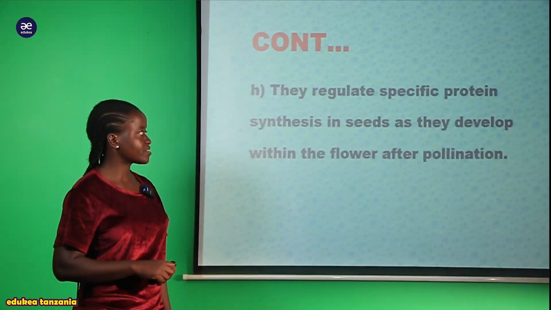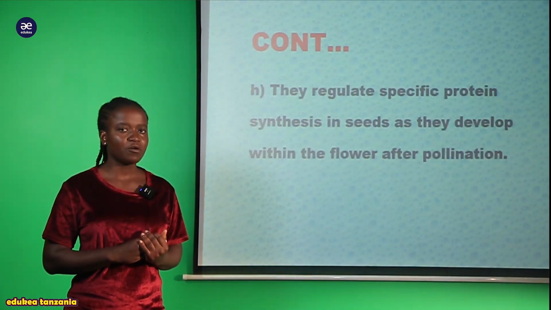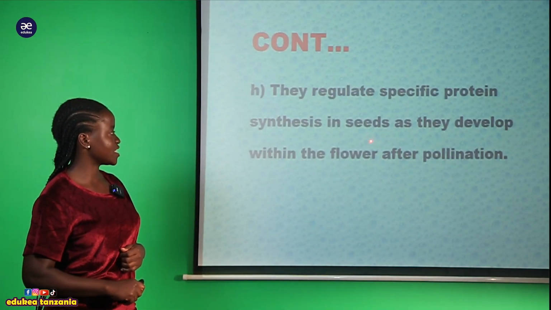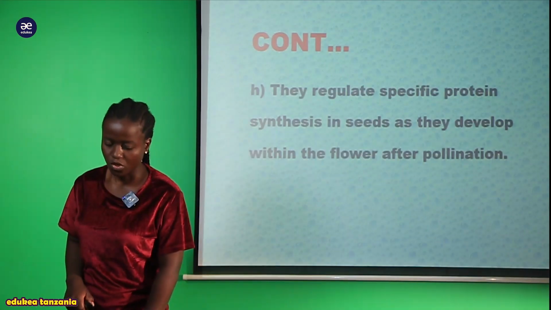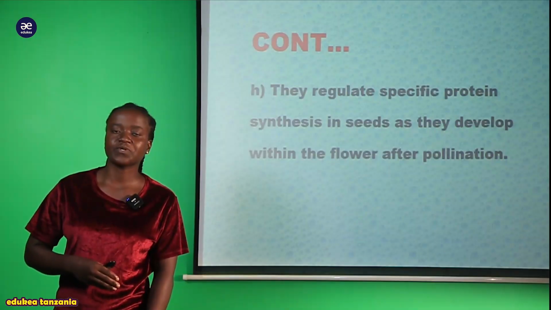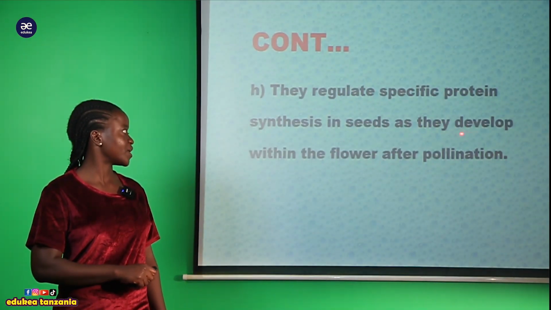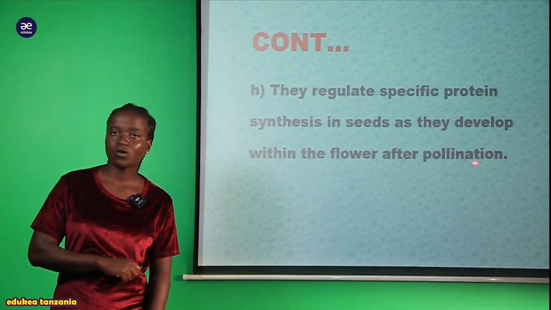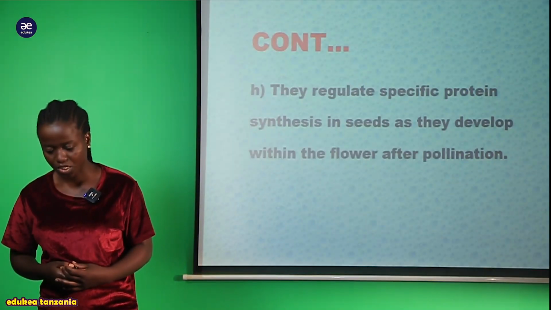Another role of the auxin hormone, we can say that they regulate specific protein synthesis in the seed as it develops within the flower after pollination. So they are responsible for regulating specific proteins which are responsible for the synthesis of the seed when it develops within a plant after pollination. So that is the function that is provided by this auxin hormone.